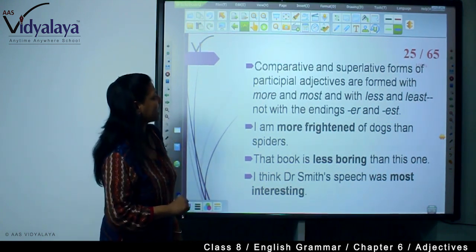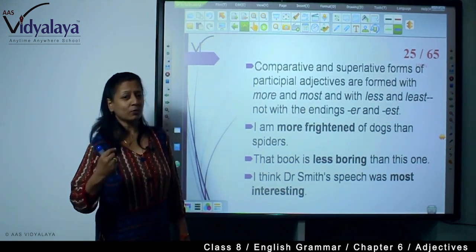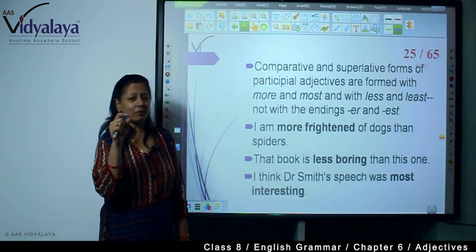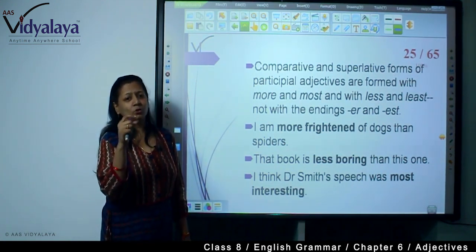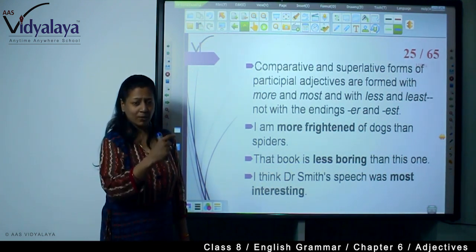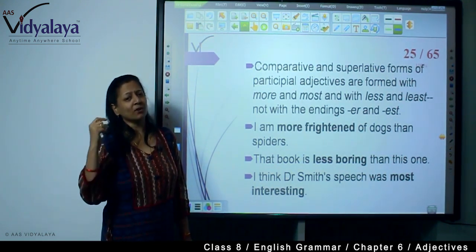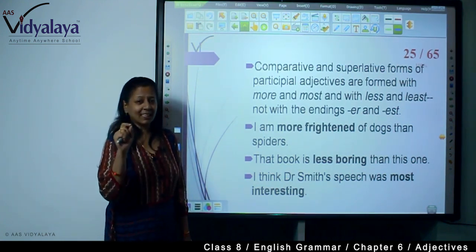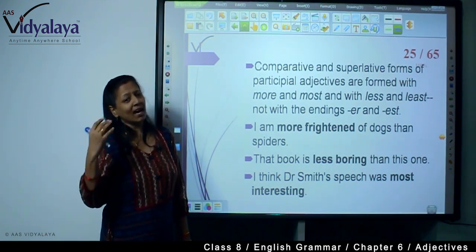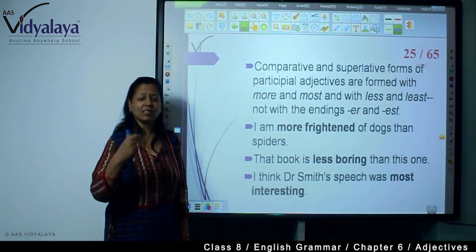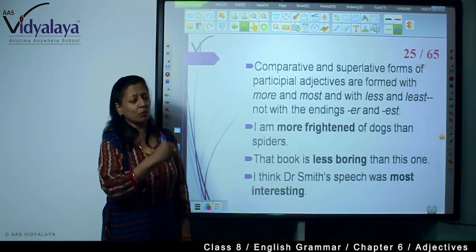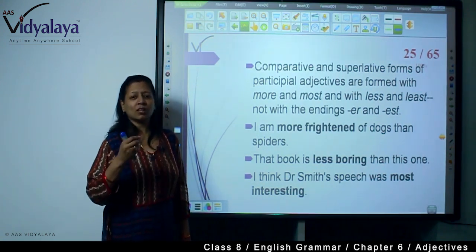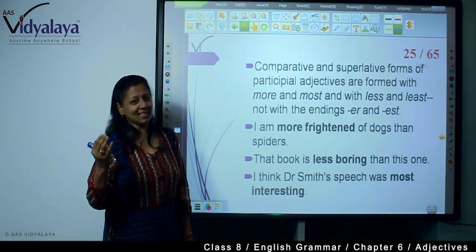So, here it is saying the comparative and superlative forms of these participle adjectives use the word more for comparative and most for superlative. If it is ending with ed, then again more and most. If it is ending with ing, then again more and most, or less and least. It's not that er or est.